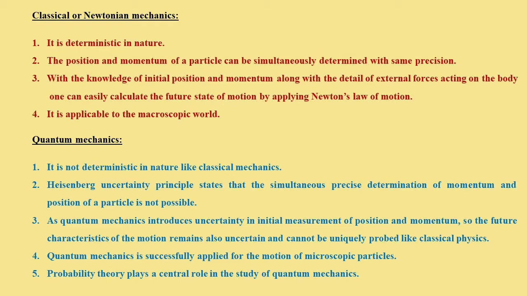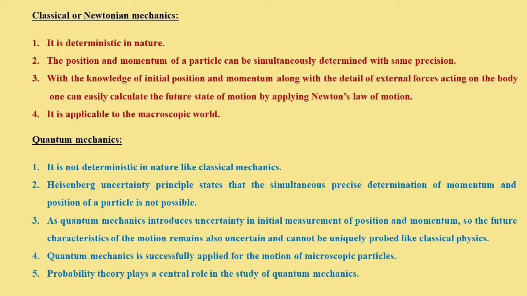With this knowledge, if we know the initial position or velocity of the particle, and we know how the external forces are acting on that body, then by using Newton's law of motion we can determine the future motional characteristics of that body. So we can say that the future state of motion of the body can also be determined by using Newton's law of motion. And in most cases, classical physics is applied in the macroscopic world that is visible in nature.